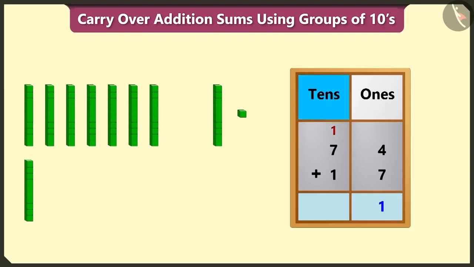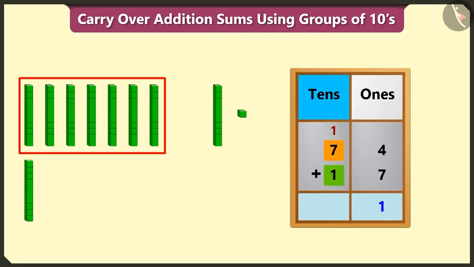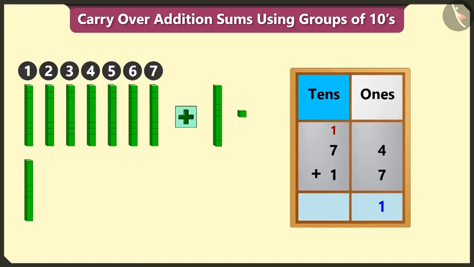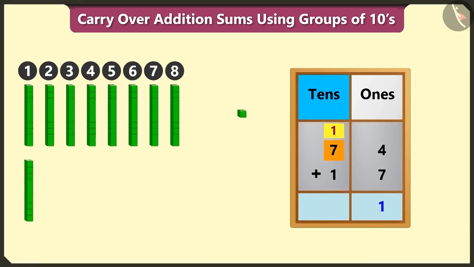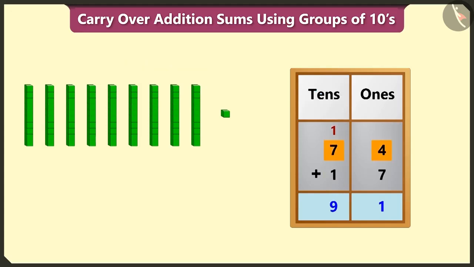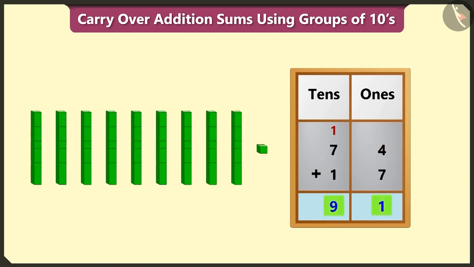Now we have to add the numbers in the tens box to the carryover number. Adding 7 to the carryover number, 1 will equal 8 and adding 1 to 8 will equal 9. So we have to write 9 in the tens box. 74 added to 17 will give us a total of 91.